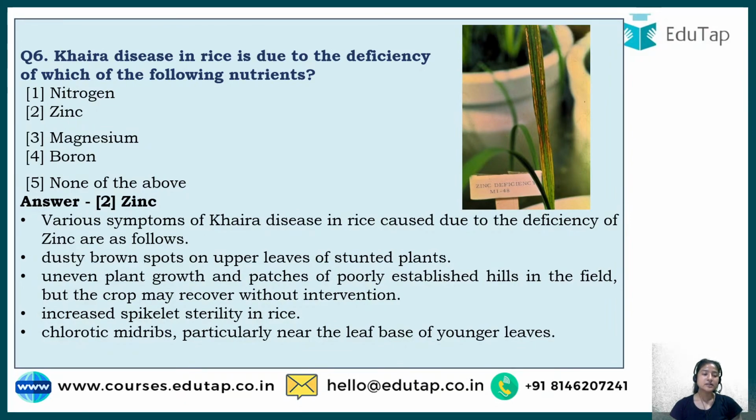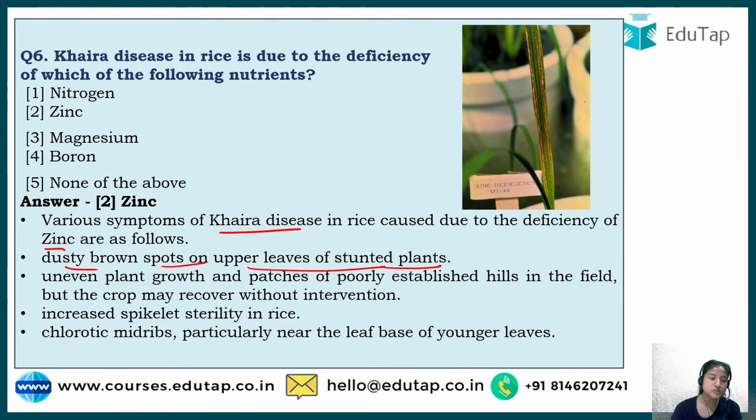Now, as you can see, the various symptoms of Khaira disease are due to zinc deficiency. What are the symptoms shown, such as dusty brown spots under leaves or a stunted plant? Stunted plant means the growth stops. When growth stops in a plant, it cannot grow more in height. In terms of height, it is known as a stunted plant, or stunted leaves. Whenever the term stunted is used, it means its growth has been stopped.